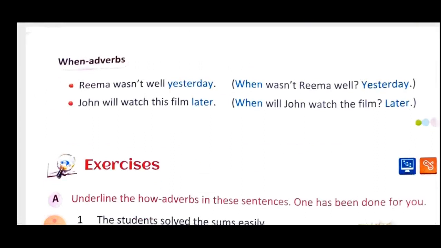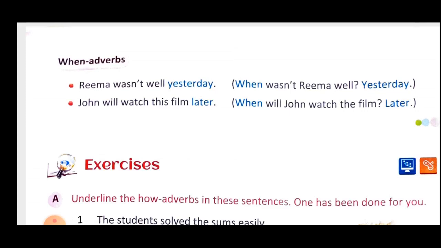Next is when adverb. In when adverb, the time or the period of action will be described. When that action will occur. So we have seen how the action occurs, where the action occurs, and now we will see when the action occurs. So that word which is describing or specifying or clarifying about the action, that word is our adverb.